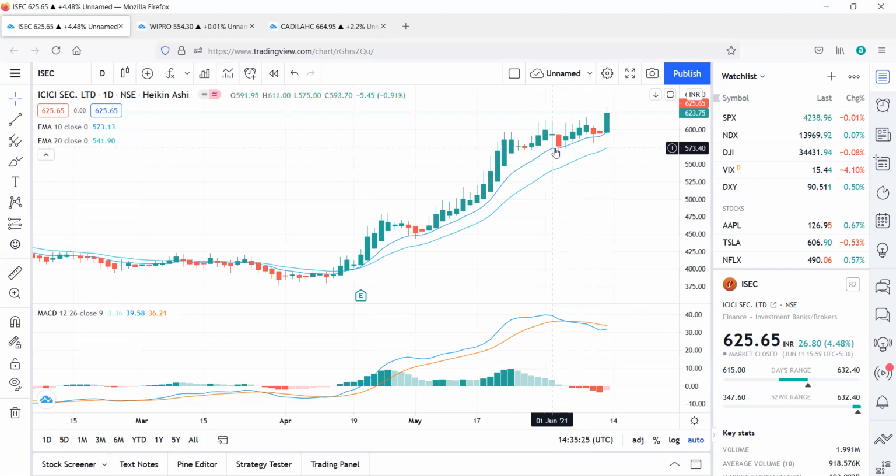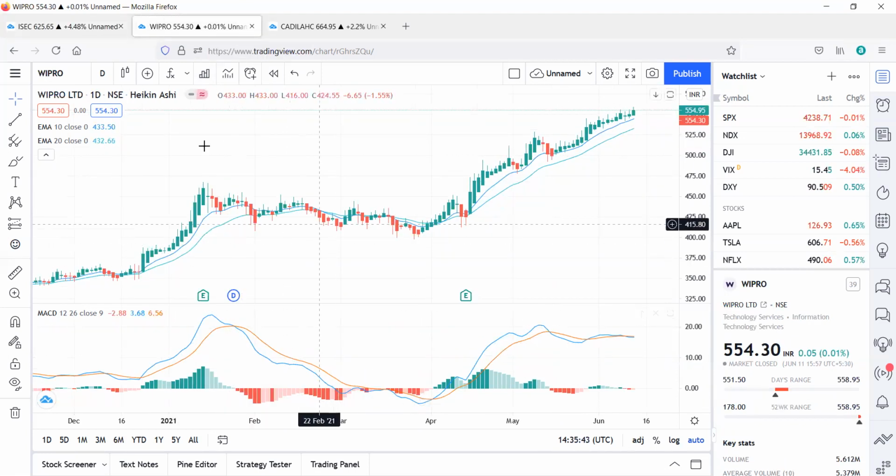If you are a risky trader, you can exit with half quantity and keep the other half quantity, and trail the profit and trail your stop loss. So this is how you take a trade. Let us go to another stock.